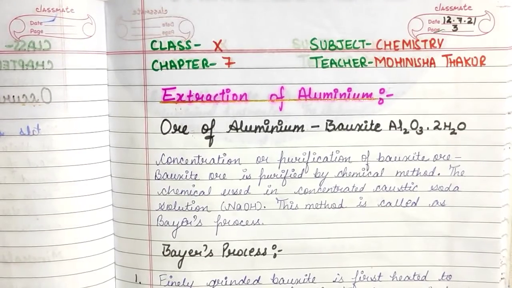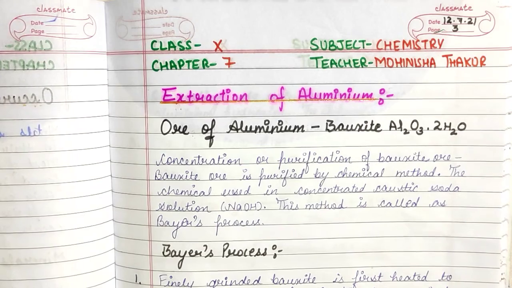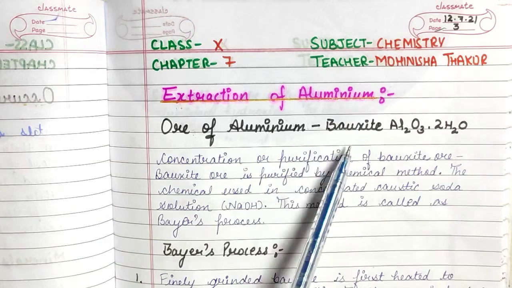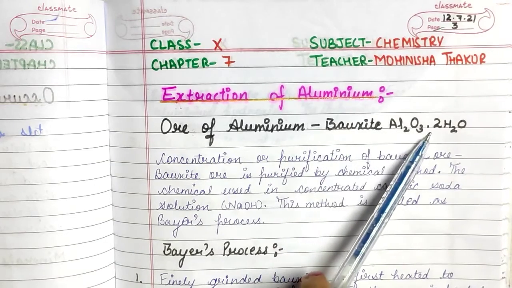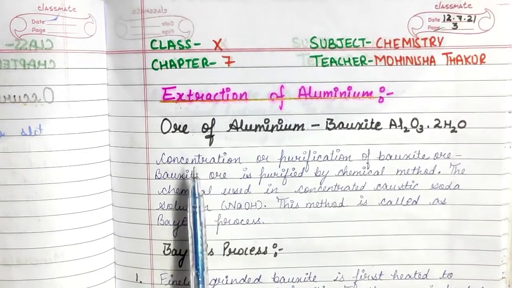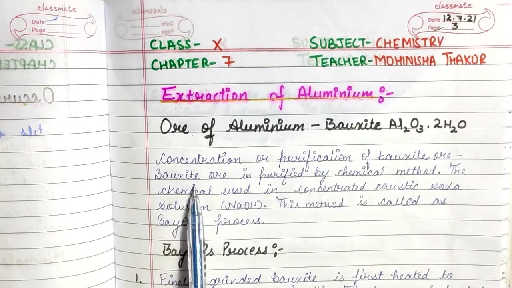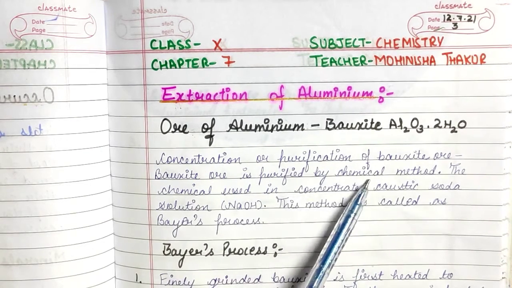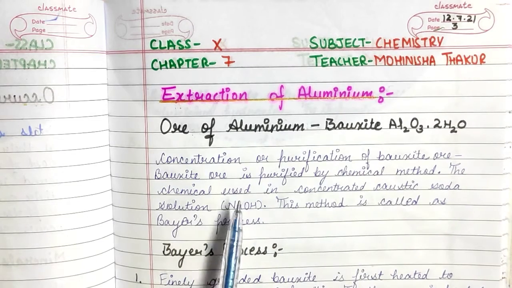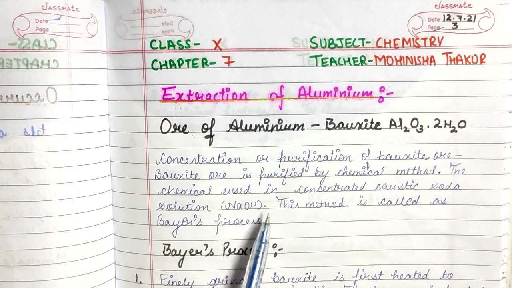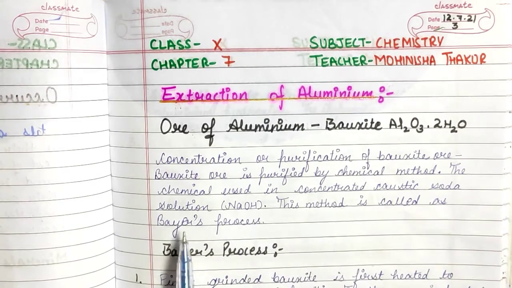Students, next we will discuss the extraction of aluminium. Ore of aluminium, which is bauxite, Al2O3.2H2O. Concentration or purification of bauxite ore. Bauxite ore is purified by a chemical method. The chemical used is concentrated caustic soda solution, NaOH. This method is called Bayer's process.